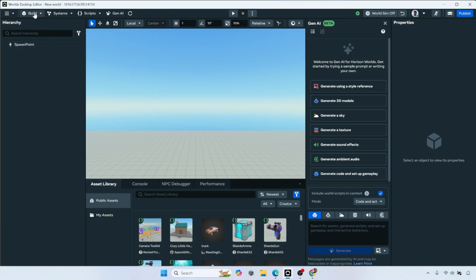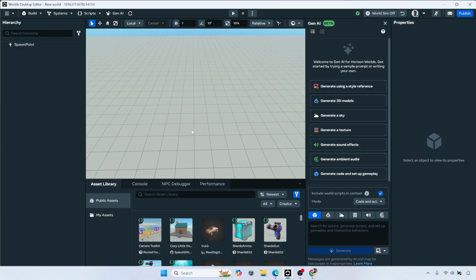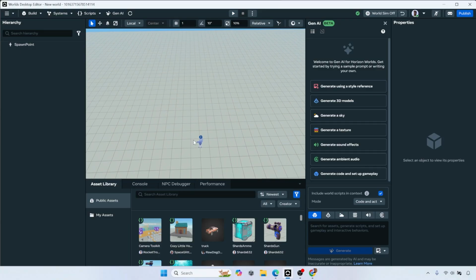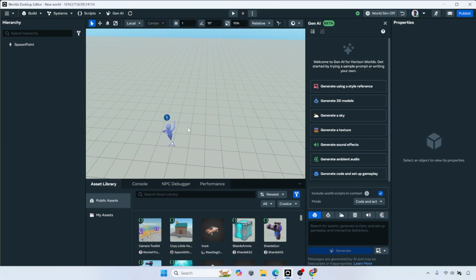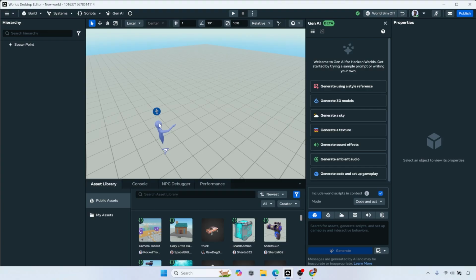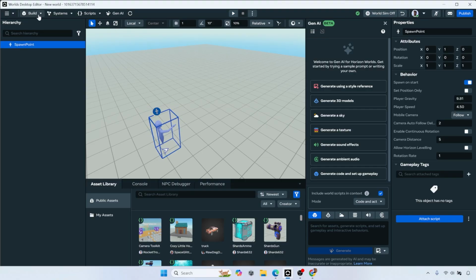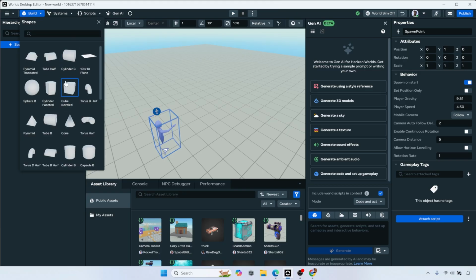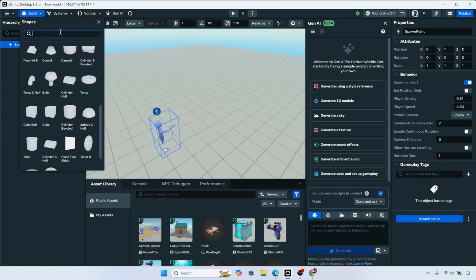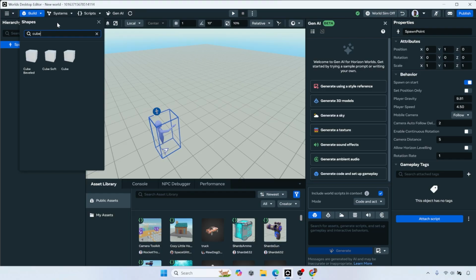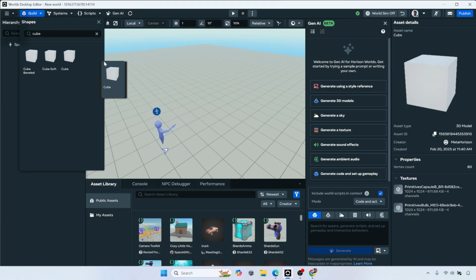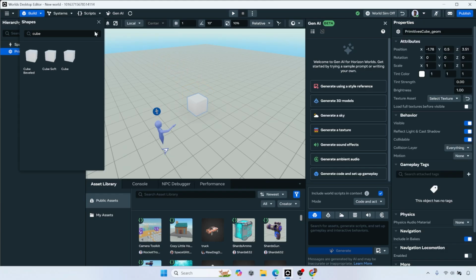And then if we wanted to, we can go to build. Well, let's actually move around here. I'm holding down the right mouse button and then moving with WASD, kind of like your basic movement that you would have. So there's our spawn point for our avatar. And then I can go to build here, left click, hit shapes, and then let's put in, where's my regular cube? Okay, it's kind of annoying. You don't just have the regular cube right there at the beginning. Let me just put that here. You actually have to drag it in. You can't just click. It's going to load it in there for us.